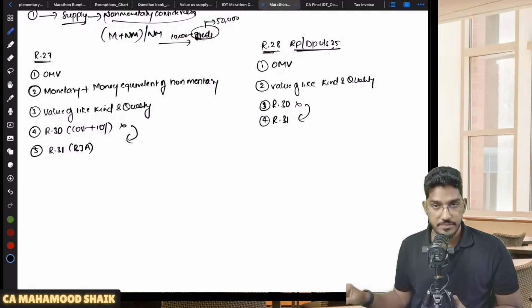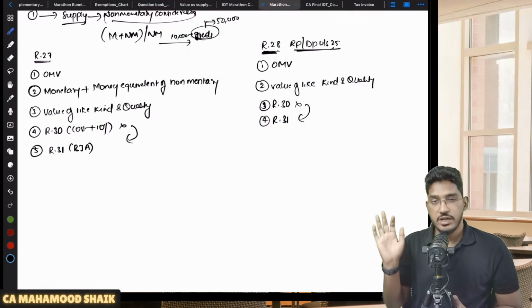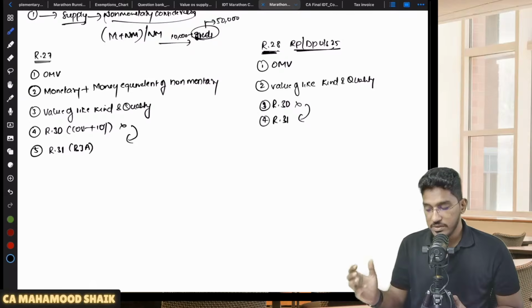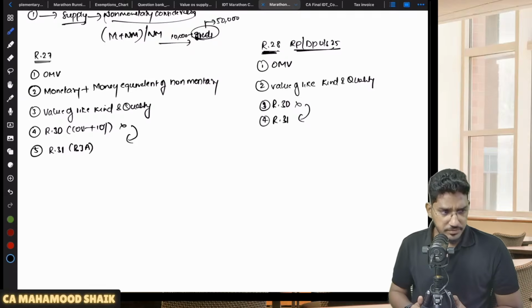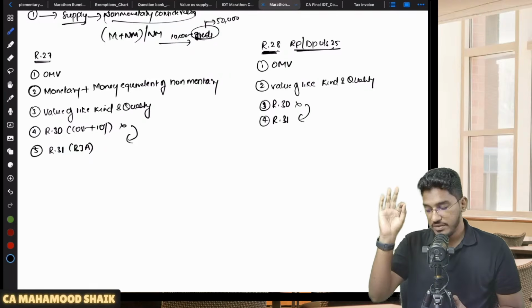Understood? So this is what rule number 28 says, more or less similar to rule number 27, but that second point will not be there. Monetary plus money equivalent of non-monetary consideration, that thing will not be there. Okay. So in case supply is happening between related persons or distinct persons under section number 25, how can you determine the value of supply? You have to go with the open market value. If open market value is not available, value of like kind and quality.